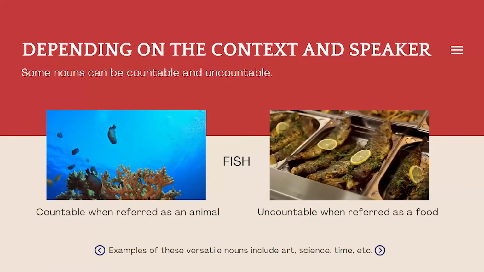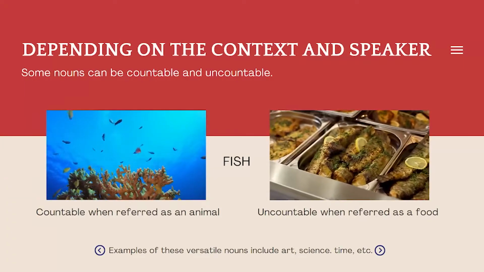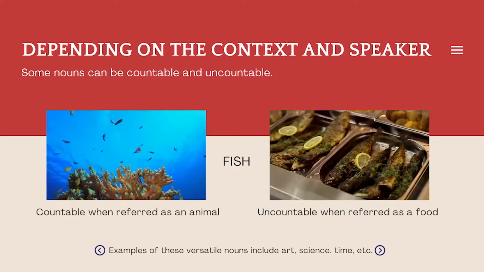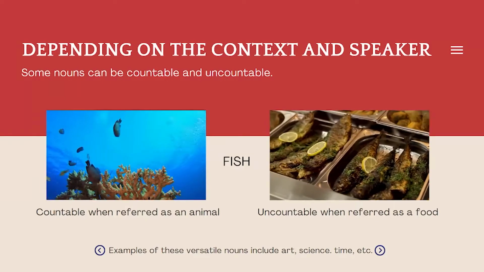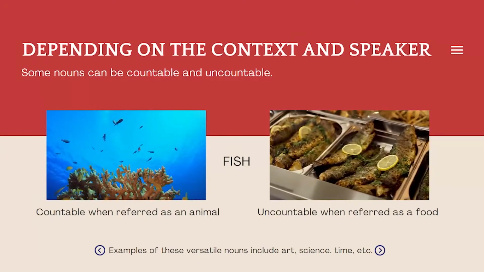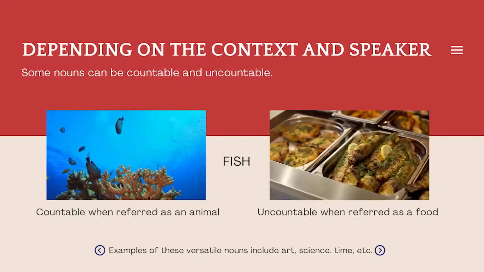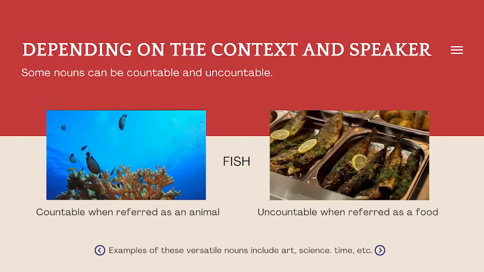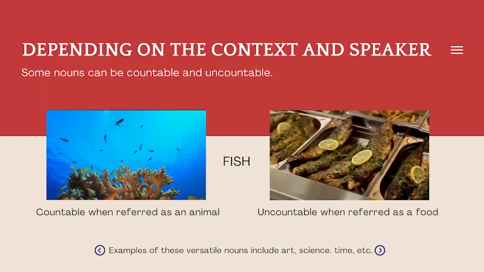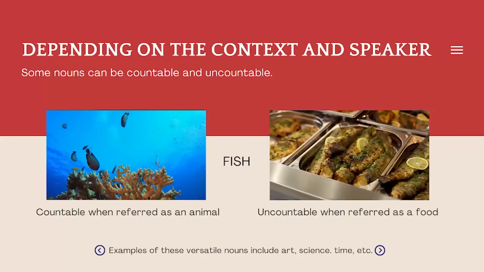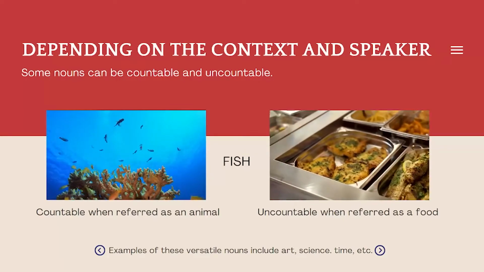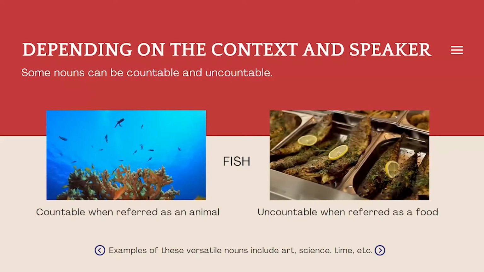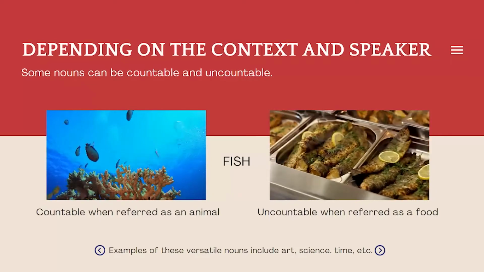Some nouns can be countable and uncountable depending on the context and the speaker. Let's use fish for example. Fish, when referred to as an animal, is countable. However, fish becomes uncountable when fish is referred to as a portion of food. Why? Because fish becomes a dish and cannot be referred to as a single object. Examples of these versatile nouns include art, science, and time.